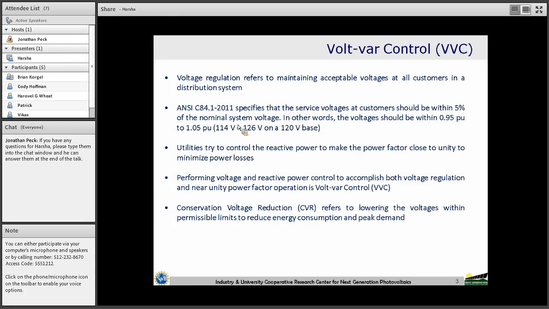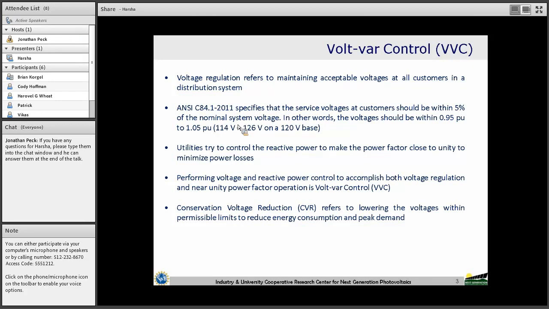Another important objective is reactive power management. The majority of the loads in a distribution circuit are inductive in nature. So when we don't supply enough capacitive reactive power to those loads, the inductive reactive power will be drawn from the source, that is the substation.